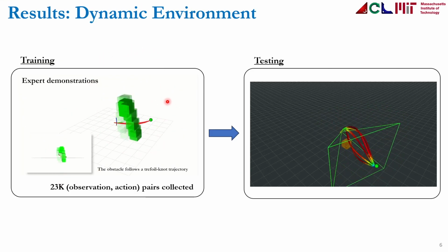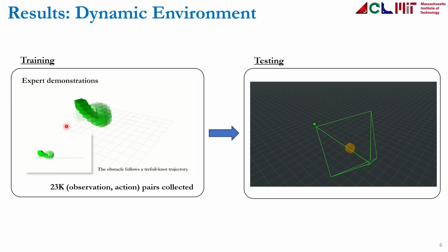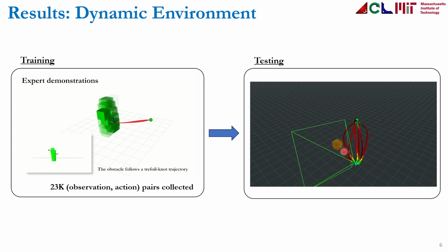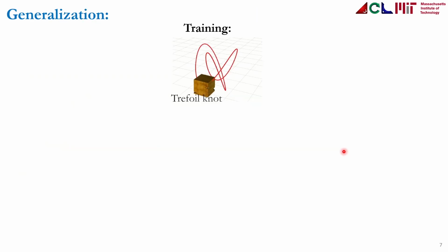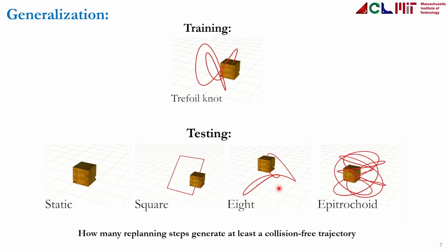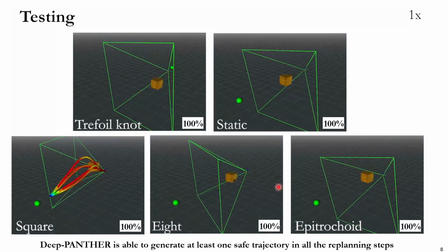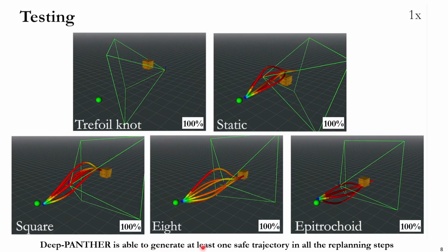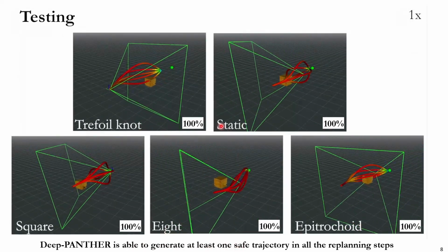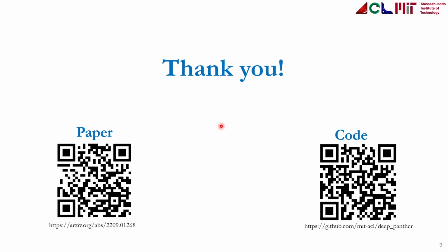These are the results for a dynamic environment, where again, here on the left, you have the demonstrations from the expert, and on the right, the testing environment. Now, one natural question is how well this generalizes. To do that, we train a network using an environment where the obstacle follows a trefoil trajectory, but then we test that network in environments where the obstacle is following different trajectories. The good news is that in all the cases, Deep-PANTHER is able to generate at least one safe trajectory in all the replanning steps.